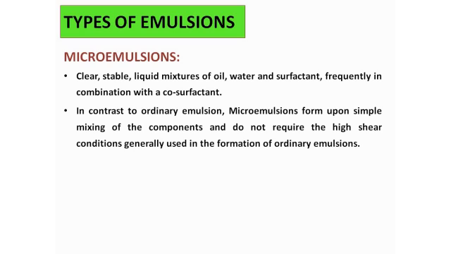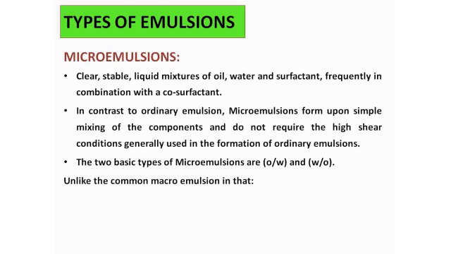Different types of instruments are available. We can use a high shear homogenizer, a simple homogenizer, or a paddle shaft homogenizer. We have to use those types of homogenizers in other types of emulsion, but in microemulsion it is not necessary. For preparation of microemulsion, high shear is not necessary. So basically, there are also two types of microemulsions, oil in water type and water in oil type.